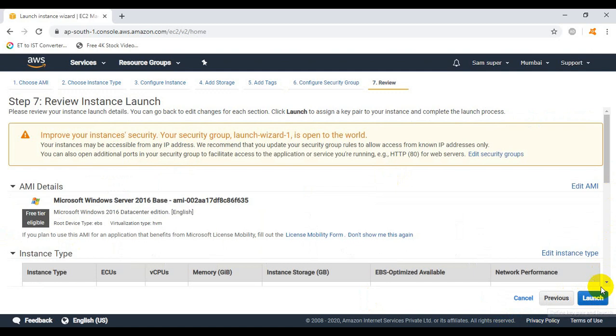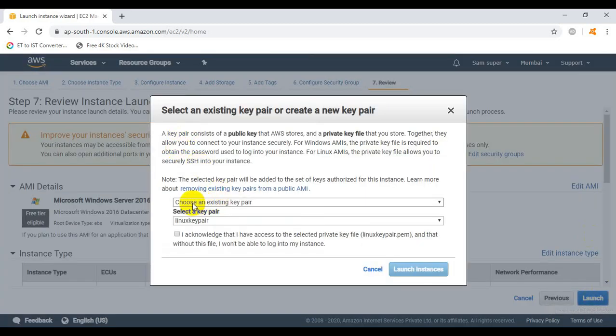So click on launch. Here it is asking to choose an existing key pair. This key pair will be required to decrypt the password or to generate a password. If you do not decrypt the password, if you do not create this key, then what will happen? You cannot log in to the EC2 instance. So be careful to store your key in a location where you can find it easily.